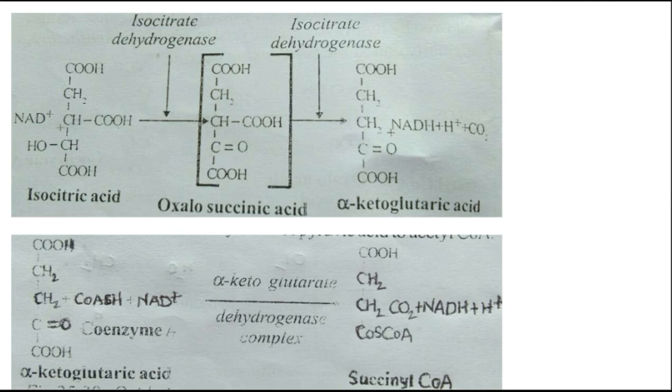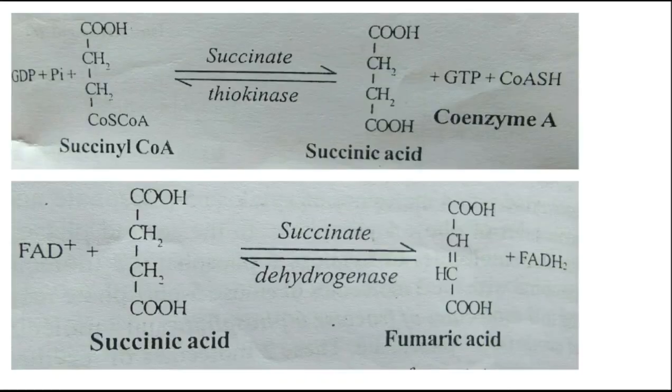It means the 4 carbon atom derivative of coenzyme A. This reaction is analogous to oxidative decarboxylation of pyruvic acid to acetyl coenzyme A. Okay, so this is the fourth reaction of this citric acid cycle.